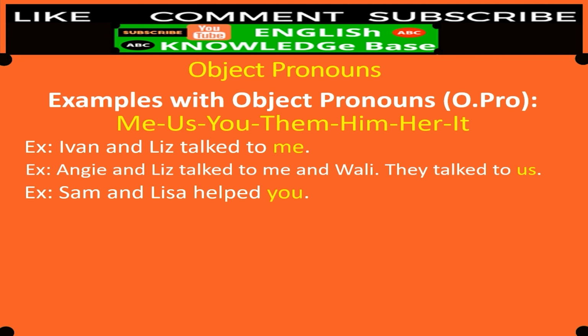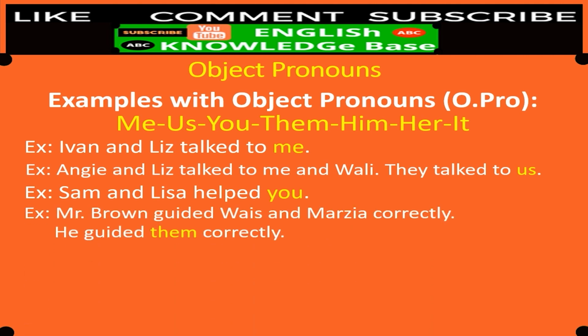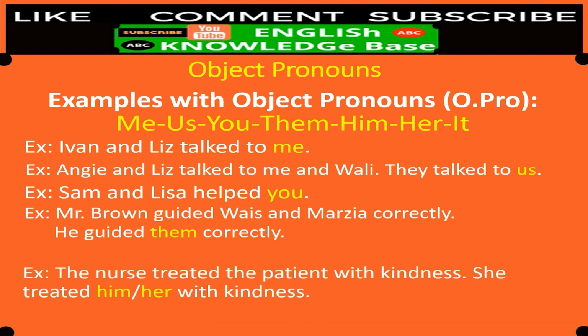We use you directly to a person who is standing in front of us, or is the second person that we are talking with. Mr. Brown guided Weiss and Marzia correctly. Guided who? Weiss and Marzia were guided. So here in this sentence, he guided them correctly. Instead of Mr. Brown, we use the subject pronoun he. And instead of Weiss and Marzia, we use the object pronoun them in this sentence.